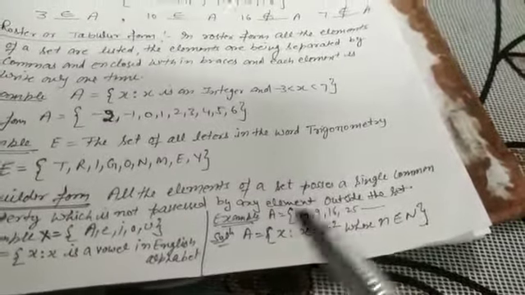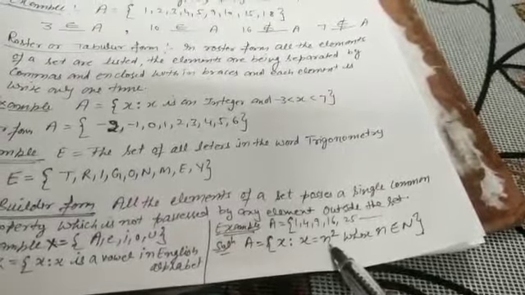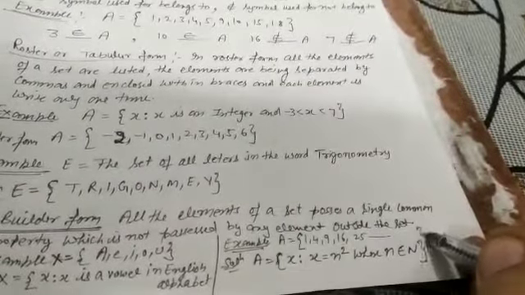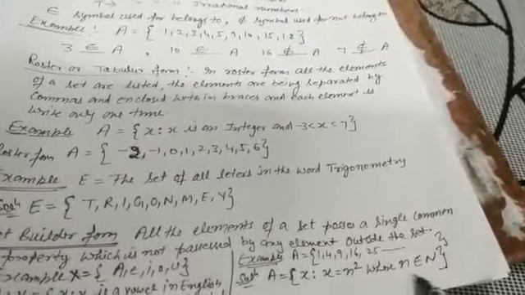So in general we write in set builder form A is equal to X such that X equals N square, where N belongs to capital N. Capital N means natural numbers. So we write it with the help of symbols. This form, 1, 4, 9, 16, 25 and so on, is called the roster form, and this form is called the set builder form.